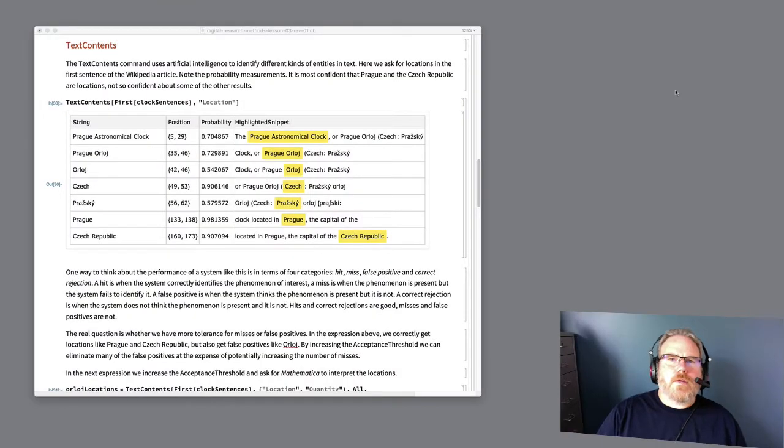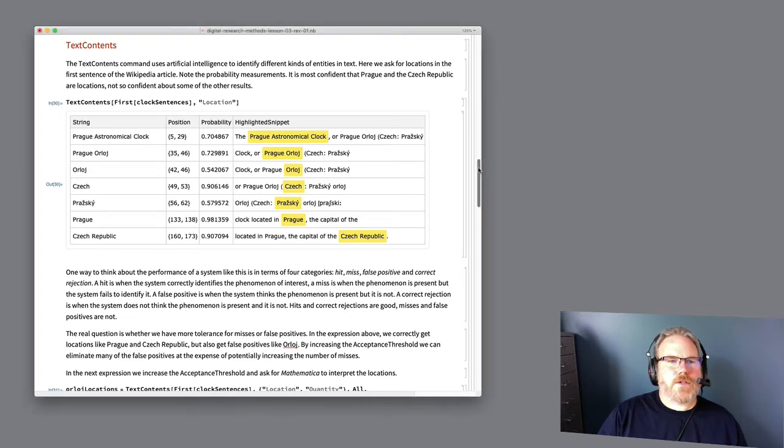Another high-level command that Mathematica uses to understand text is called TextContents. This takes a little bit of time to evaluate these expressions, so I've evaluated them in advance before filming this video so we don't have to wait for the expressions to evaluate while I'm showing you what they do.